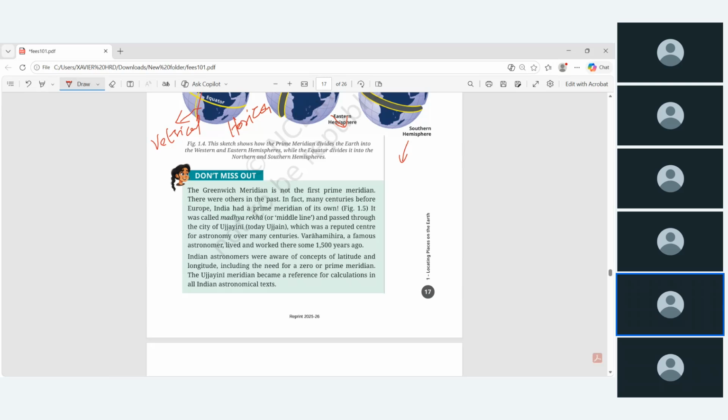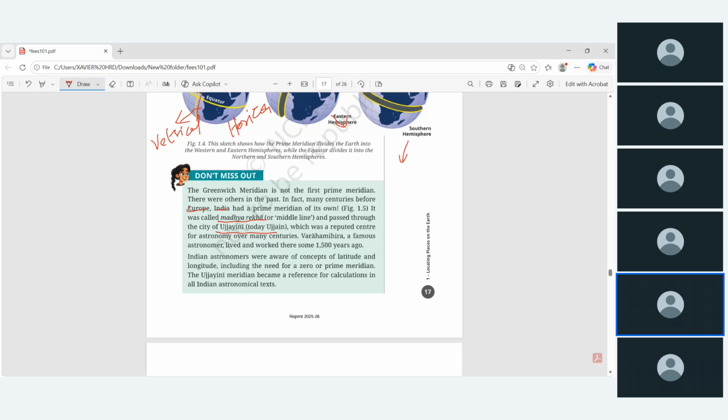Previously, in fact many centuries before, Europe and India had a prime meridian of its own. We had our own prime meridian, and based on it we were calculating the time and exact location. This was called Madhya Rekha, that is the middle line, and it passed through the city of Ujjaini. Today the city is called Ujjain, which was a reputed center for astronomy for many centuries.